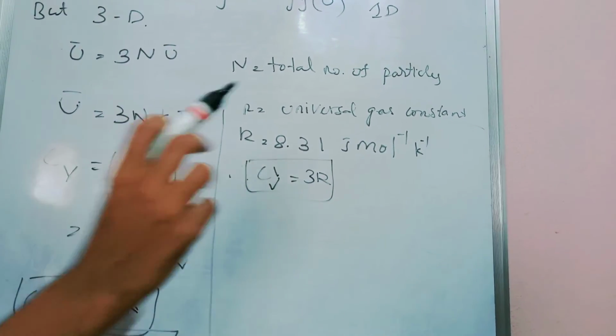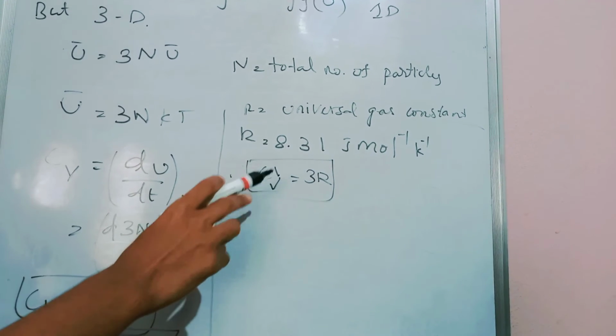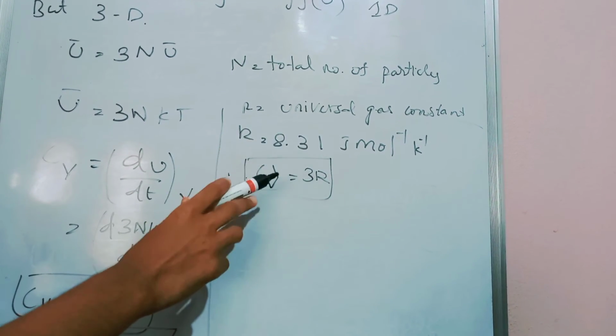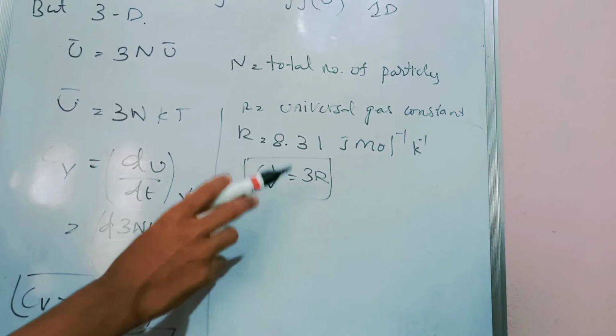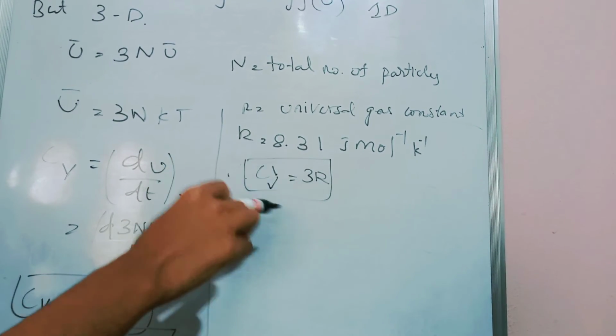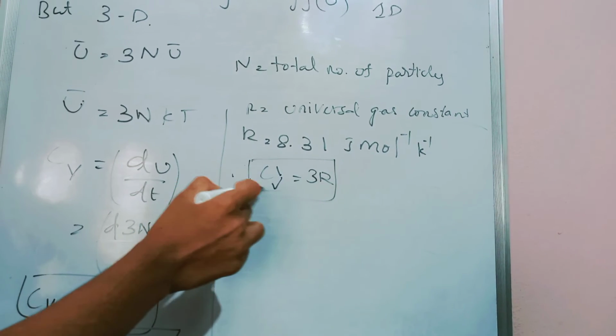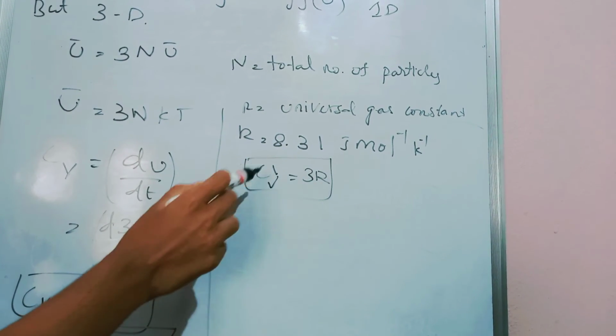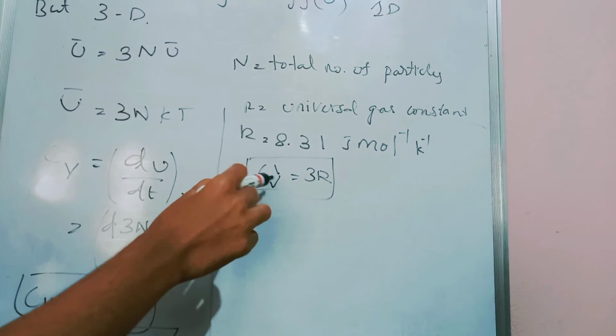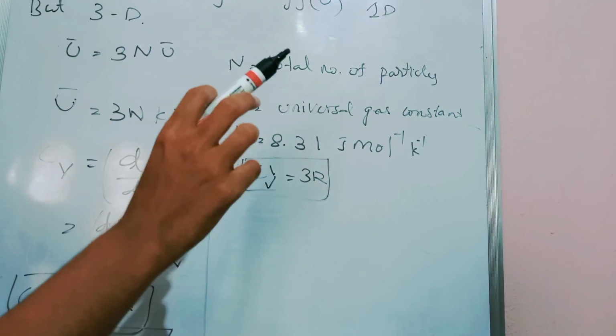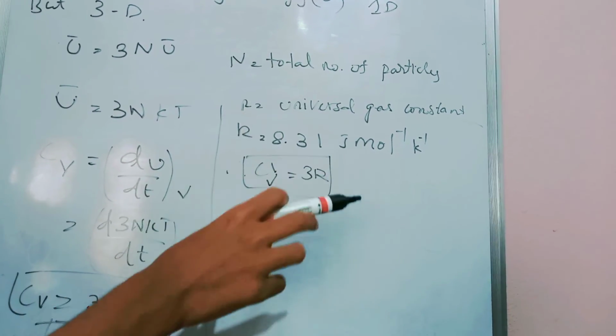So this statement is referred to as Dulong and Petit's law. Specific heat of a solid is constant for all temperatures, equal to 3R, and Cv is independent of temperature.